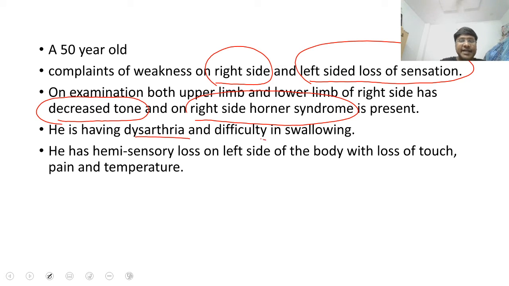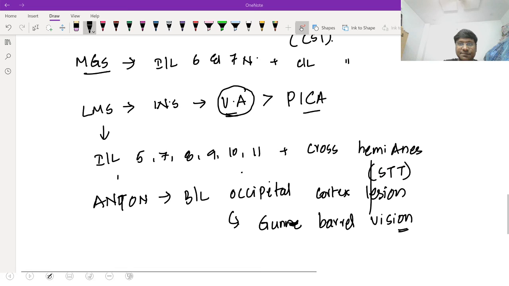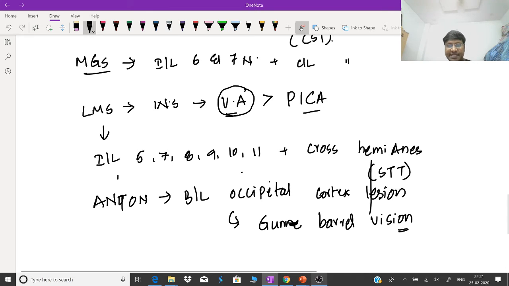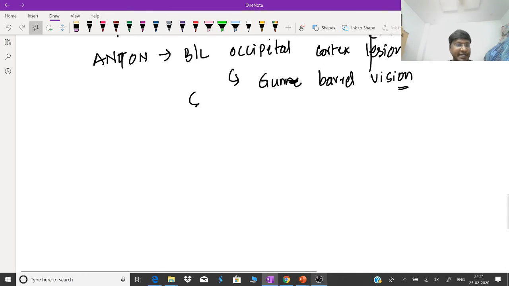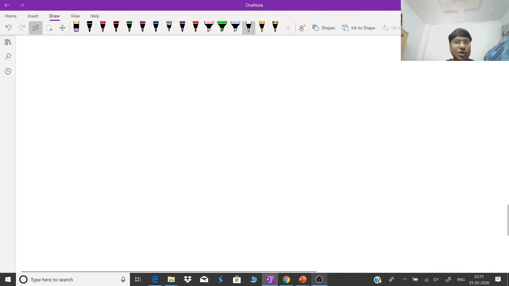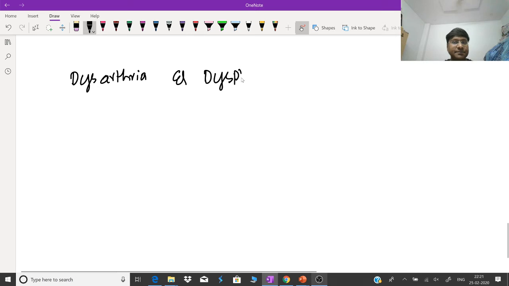He is having dysarthria as well as difficulty in swallowing, and hemisensory loss is there on the opposite side, that is left side. That means if you just analyze this particular clinical scenario, the individual is having dysarthria as well as dysphagia. What does this suggest? This suggests that the individual is having bulbar palsy.